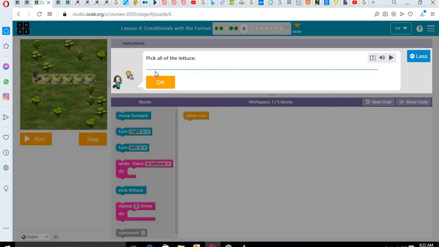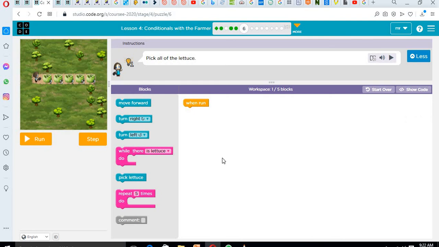This one says pick all of the lettuce. So can we pick all the lettuce now? You see there are 1, 2, 3, 4, 5 lettuce. So we'll also take the repeat 5 times block, put a move forward block. Then while there's a lettuce, we put it inside the repeat block. What do we do? We will pick the lettuce.